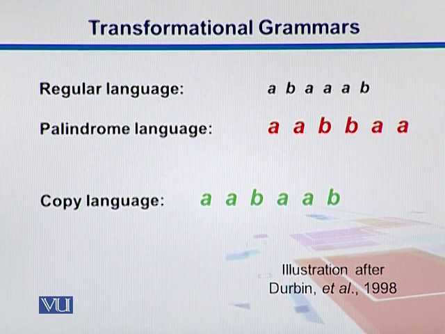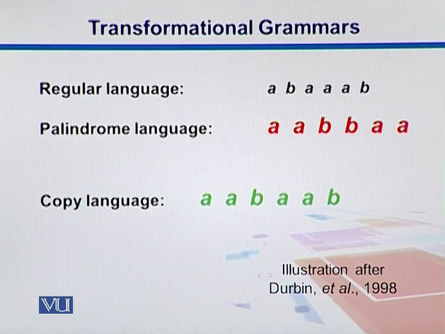We can explain any structure using regular grammars. So for example, in the above structure we have A, B, A, and B. We can have nucleotides here, we can have amino acids here. So a word like this, which is comprised of these alphabets, can be explained with regular grammars. We do have a palindrome language.